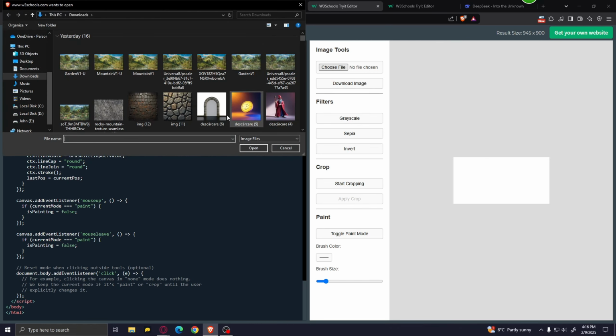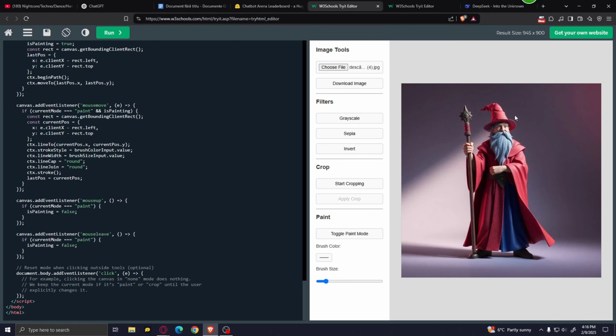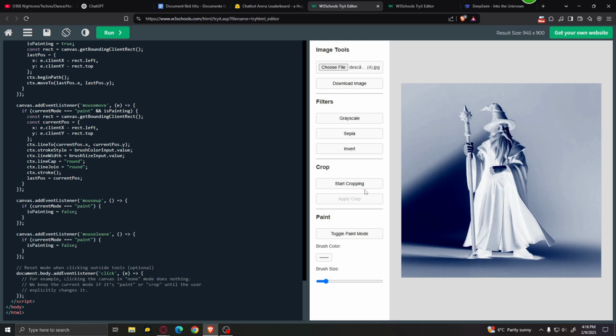Let's see if we can upload a picture. I'm gonna go ahead and select this picture of a wizard. And now over here we have a few filters such as grayscale, sepia and invert. Okay, this is some pretty basic stuff. Oh, okay, the crop mode is a bit broken. Yep, definitely broken.